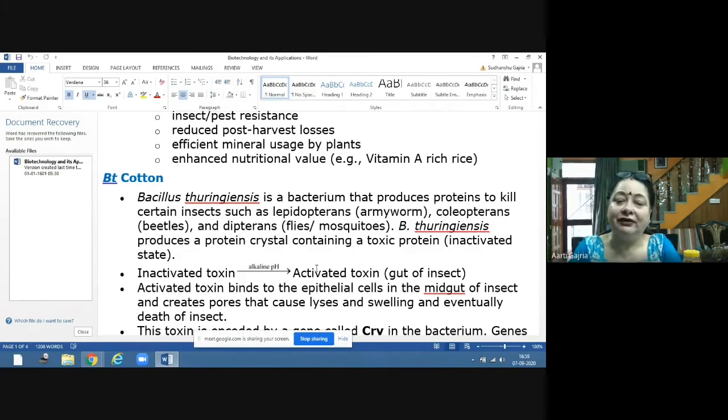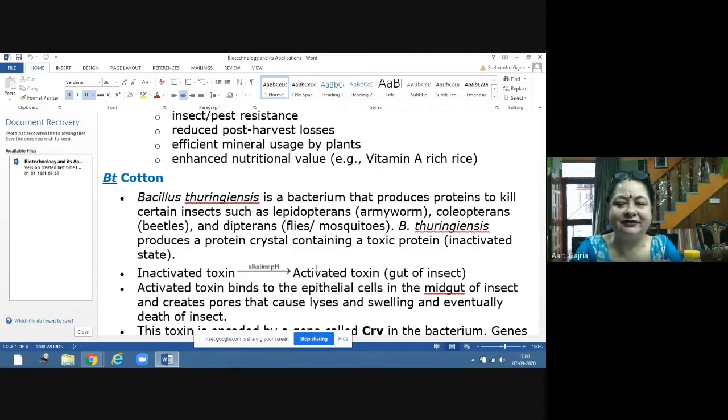So now what will this toxin do? This toxin will get activated, and it will bind to the epithelial cells of the gut of the insect, and it will create pores in the epithelium layer of the gut. Slowly and slowly there will be many pores in the epithelium of the gut of the insect. Because of these pores there will be swelling. The water will get accumulated inside, and because of that swelling, ultimately it will result in the death of the insect.